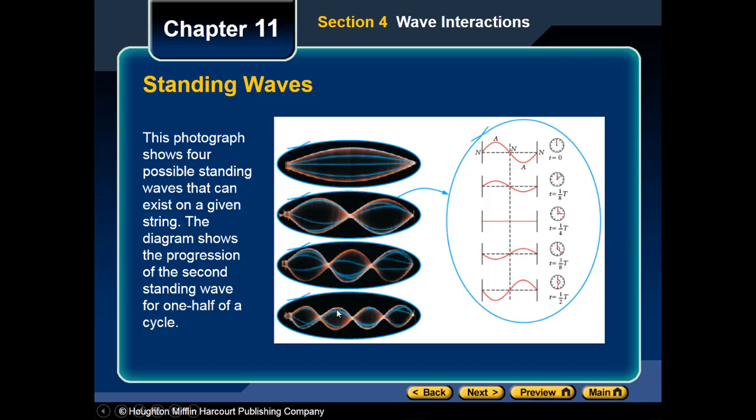So it will be 4L over 8. So as a result, for that new one at the end, to get its wavelength, it's gonna be 1, 2, 3, 4 over 8, 4L over 8. So its wavelength will be L over 2.